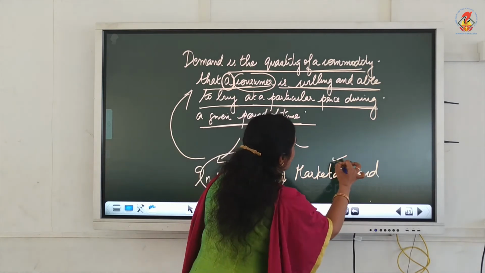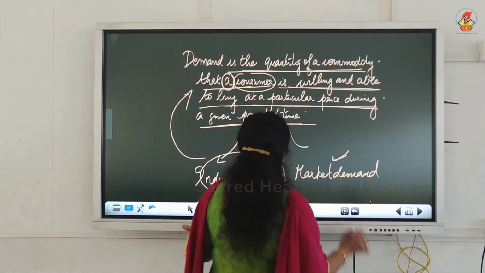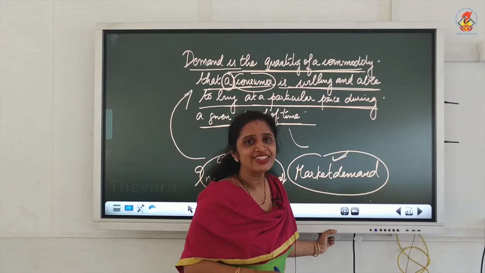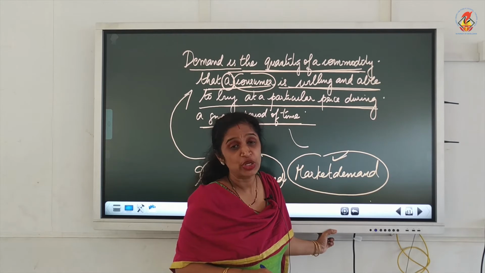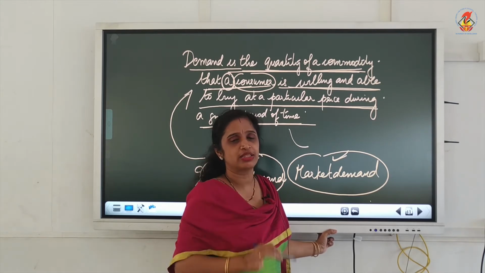Now, what is market demand? How will you define market demand? A small change in the definition here. Market demand is the quantity of a commodity that all consumers in the market are willing and able to buy at a given price during a particular period of time. So, instead of a consumer, you can write all consumers in the market.